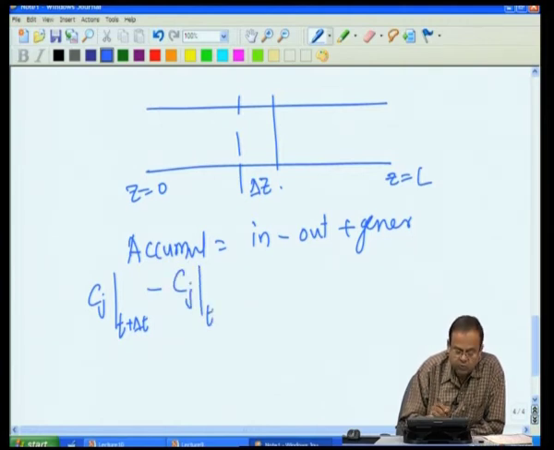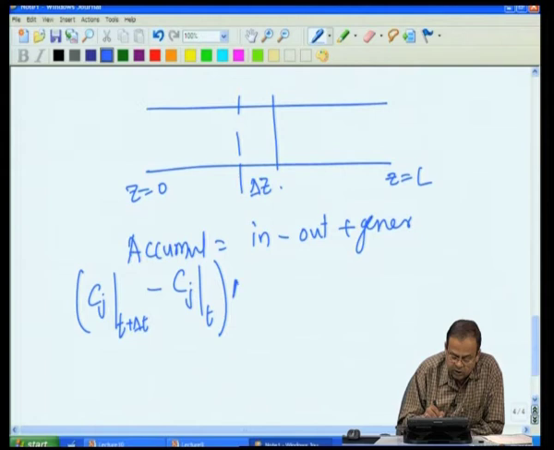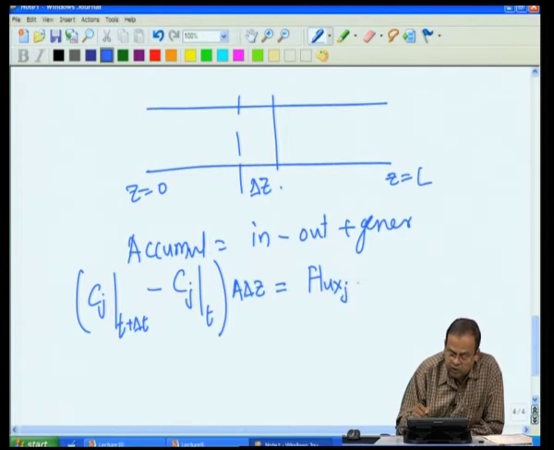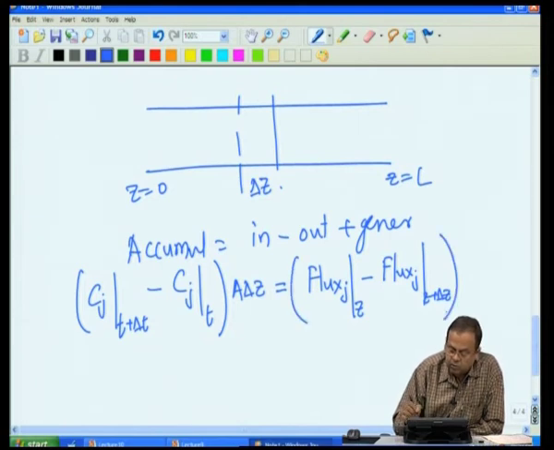So, whatever was present at time t plus delta t minus whatever was present at time t is the mass which is accumulated, and since I am doing it in terms of mass, it has to be multiplied by the volume, which is A delta z. Whatever is coming in, let us write down this in terms of flux of J at z minus going out flux of J at z plus delta z, and this flux, to get moles, multiply by area and flux as time.